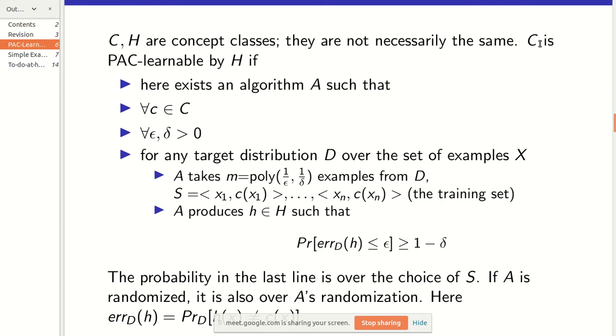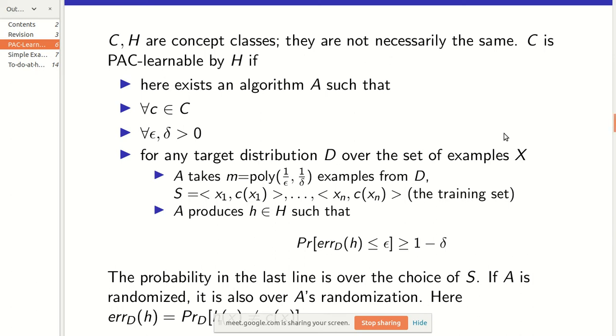So what do we mean by C is PAC learnable by H? It's pretty simple. First there should exist an algorithm such that for any concept in the concept class C, and for any two constants, epsilon and delta greater than 0,